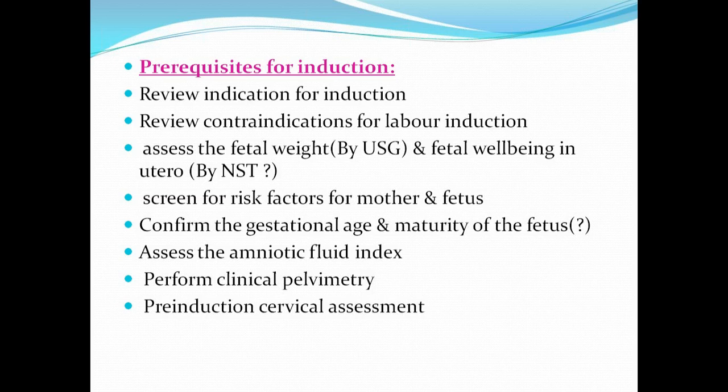And in olden days, they were doing lecithin sphingomyelin ratio estimation of the amniotic fluid. They would tap the amniotic fluid and check the lecithin sphingomyelin ratio to know whether adequate surfactant is there in the fetal lungs or not. But nowadays, with the availability of ultrasound, this invasive procedure of taking amniotic fluid and doing lecithin sphingomyelin ratio is no longer done. Okay, but that is supposed to be the best way. But being an invasive procedure, it is not done now. Your ultrasound itself is sufficient.